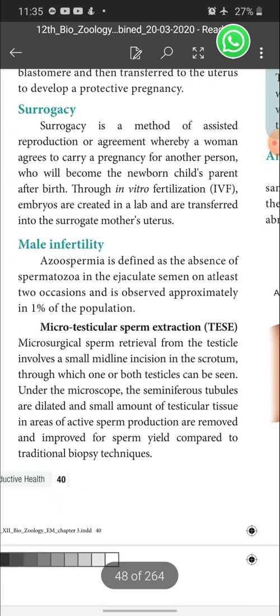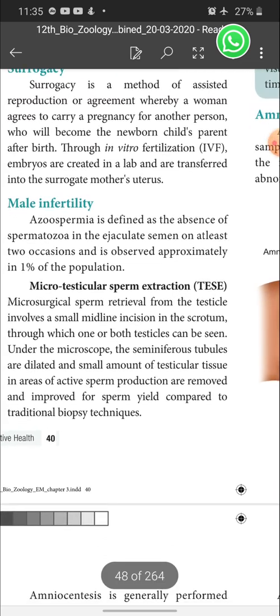Next, male infertility. Azoospermia is defined as the absence of spermatozoa in the ejaculate semen on at least 2 occasions and is observed in approximately 1% of the population. There are no spermatozoa even in the semen on at least 2 occasions. This is called male infertility. Then microtesticular sperm extraction, that is called TESE, T-E-S-E.